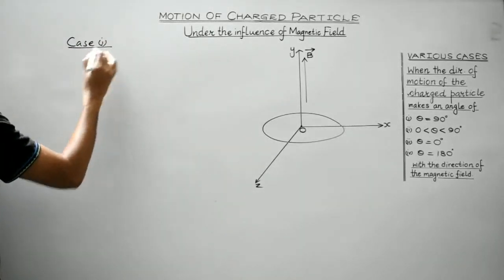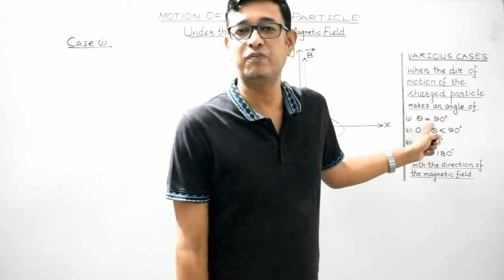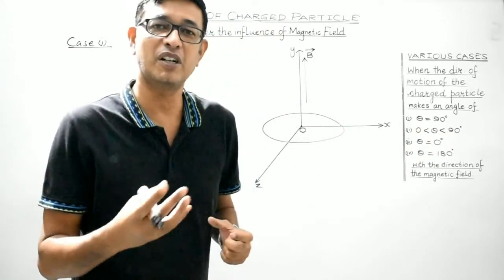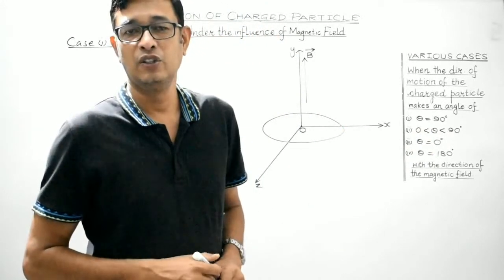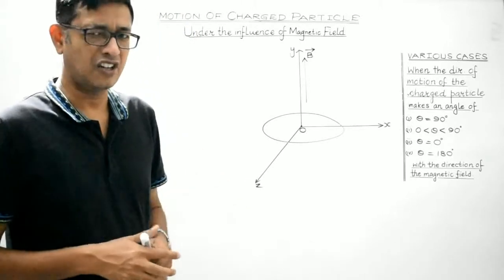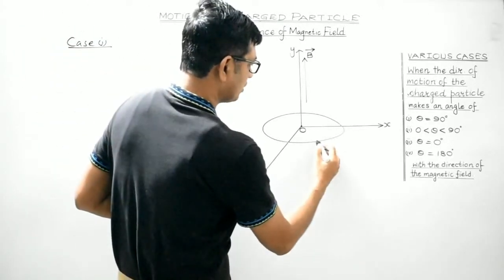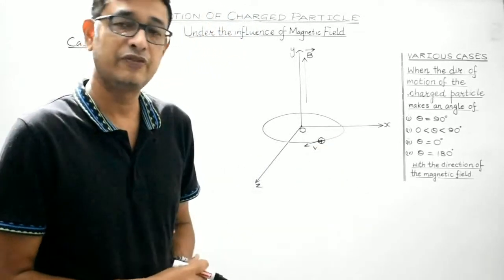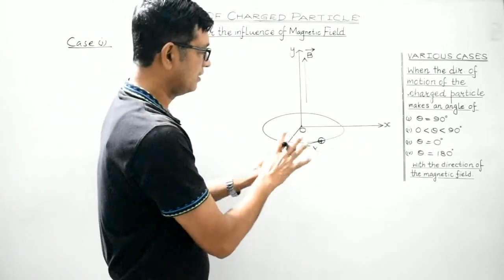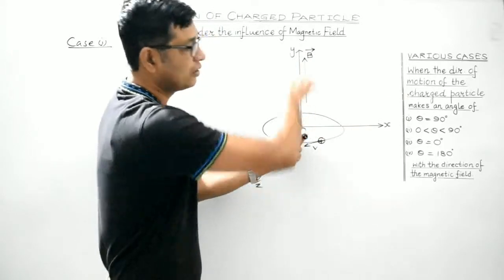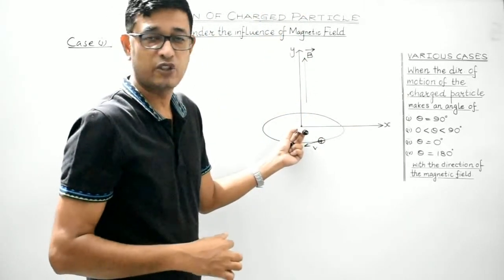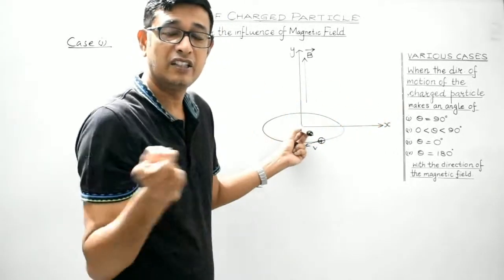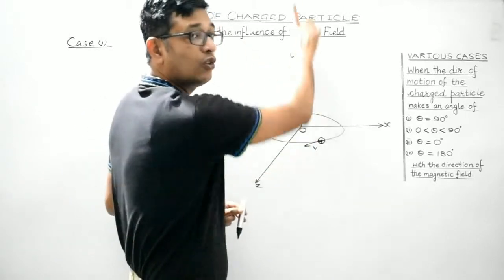Case 1 is when the charged particle enters the region of magnetic field normally, that is at right angle. That is, the direction of motion of the charged particle is perpendicular to the magnetic field. So, let's consider a charged particle, plus q, moving with velocity v in the xz plane. This is the x-axis, this is the z-axis, and this is the y-axis. So, let the charge plus q be moving with velocity v in the xz plane, right? Under the influence of perpendicular magnetic field which is directed along y-axis.